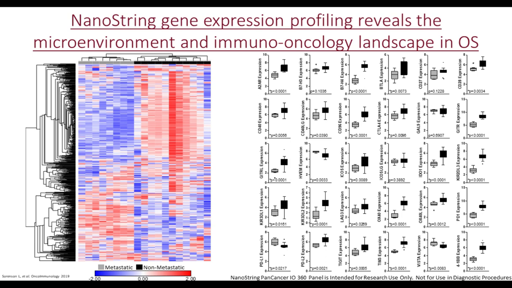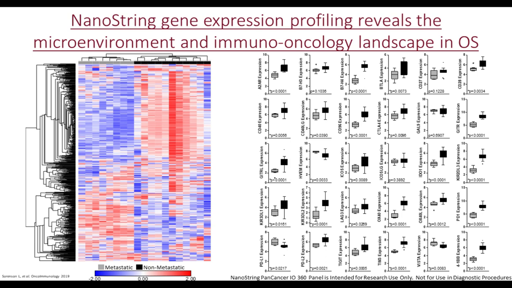So we performed an unsupervised hierarchical clustering, and what we can see is that this clustering separates the metastatic and non-metastatic osteosarcoma specimens into two distinct and non-overlapping clusters, whereas the metastatic osteosarcoma specimens are labeled in gray at the bar on the top, and the non-metastatic osteosarcoma specimens are labeled in black, and again, the bar on the top. This color convention, gray indicating metastatic and black indicating non-metastatic osteosarcomas, is consistent throughout this presentation.